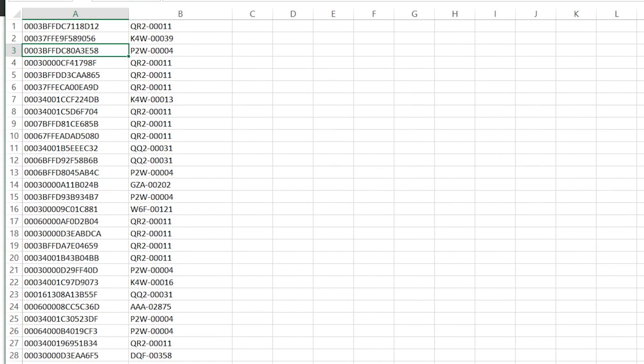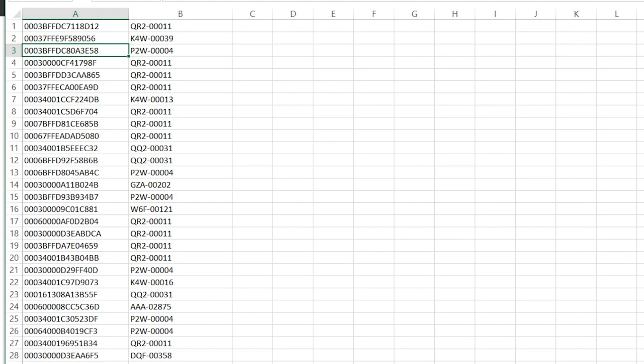In column A here, I have the actual identifier for users. And in column B here, I have the identifier for particular products. So for instance, in the first row here, I know that the person with ID 3BFFDC blah, blah, blah, bought item QR2000011, which may be a piece of software or a piece of hardware, for instance.